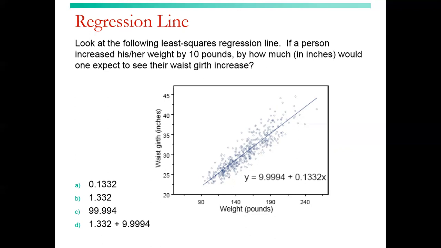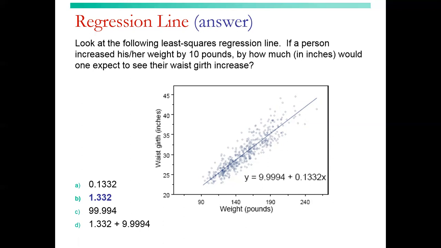So if a person's weight increased by 10 pounds, we would multiply 0.1332 by 10, getting us 1.332, and then we would add to it the 9.9994. But we aren't finding the y value, just the change.